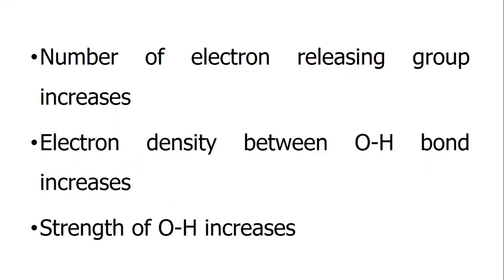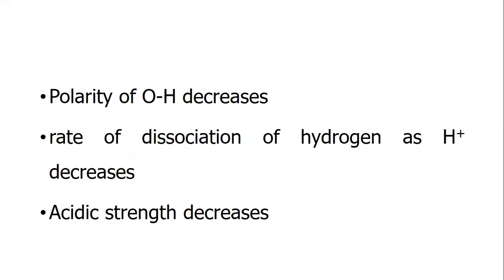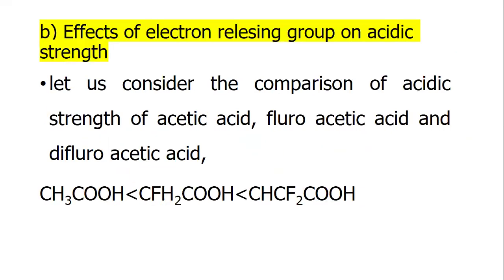Number of electron releasing groups increases. Electron density between the hydroxyl OH group bond increases. Strength of the OH bond increases. Polarity of OH decreases. Rate of dissociation of hydrogen as H plus ion decreases. Acidic strength decreases. Effect of electron releasing group on acidic strength.